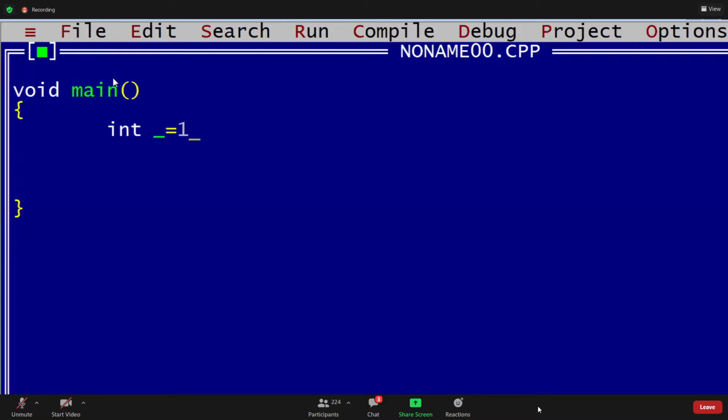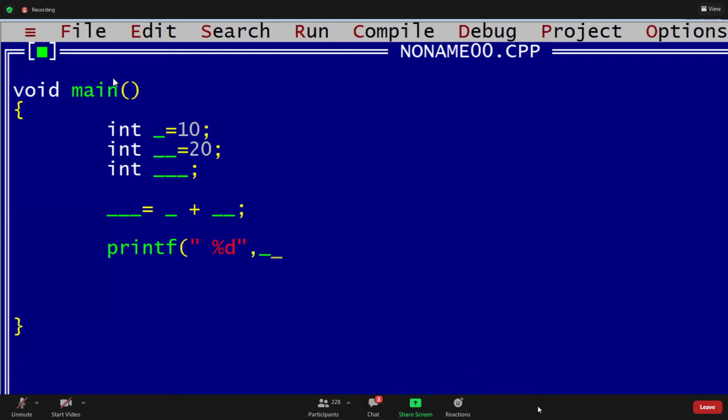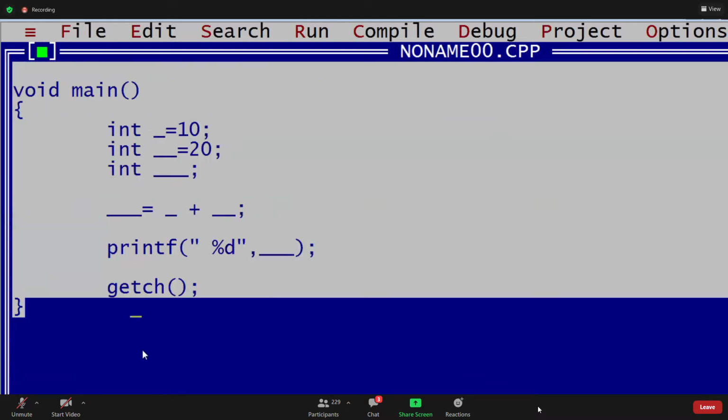Now int underscore equals to 10. Can I write int double underscore equals to 20, and triple underscore equals to single underscore plus double underscore? Now I want to print this value. Printf percentile d, triple underscore. Guys, can I write like this? Is it valid? No, sir? It's invalid, sir?